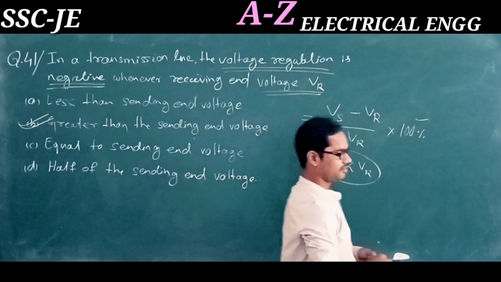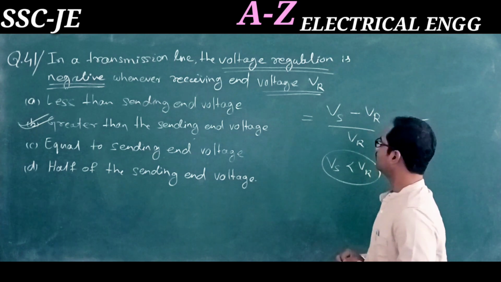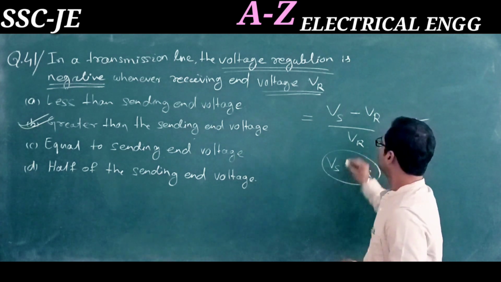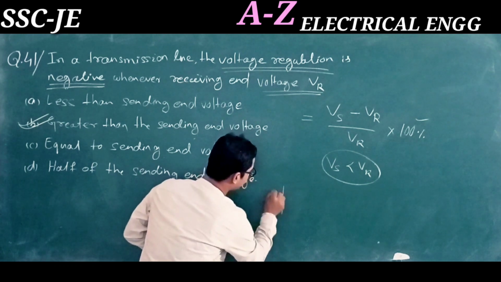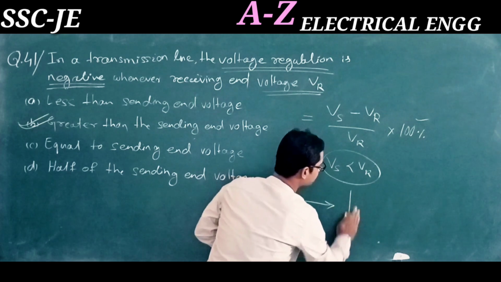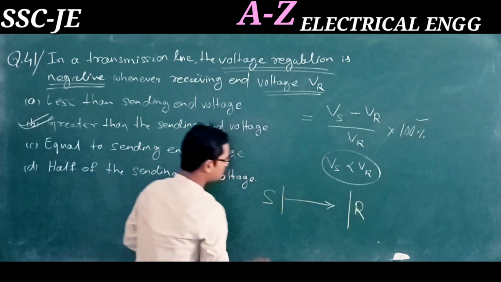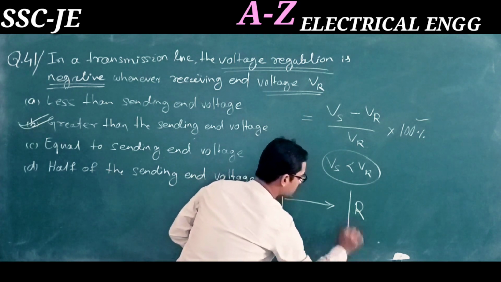We know that voltage regulation is generally less than 1. Take this as the sending end and this as the receiving end, where the voltage here is Vs and here the voltage is Vr.